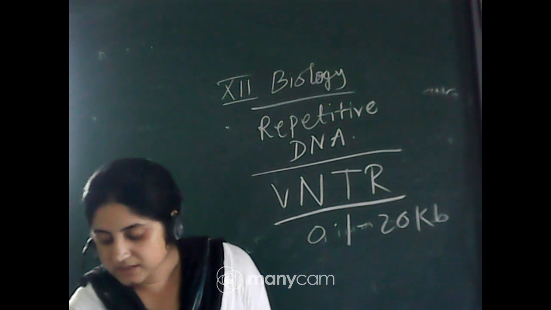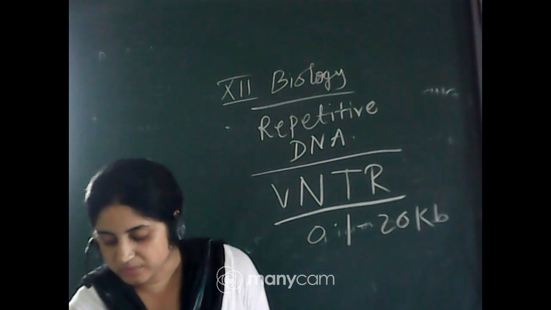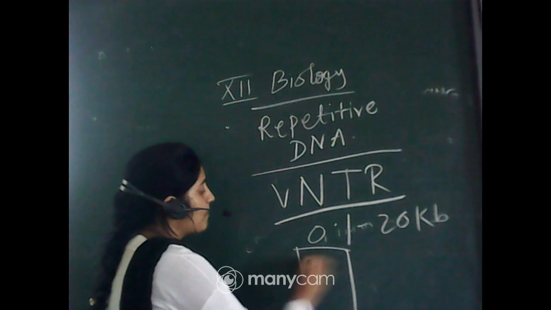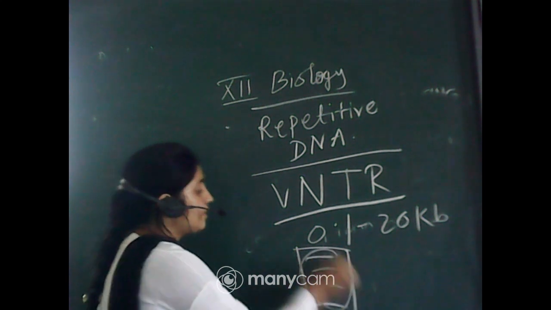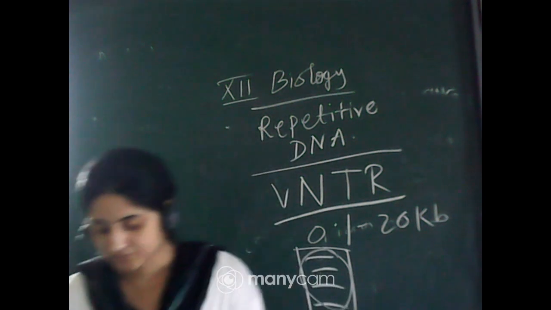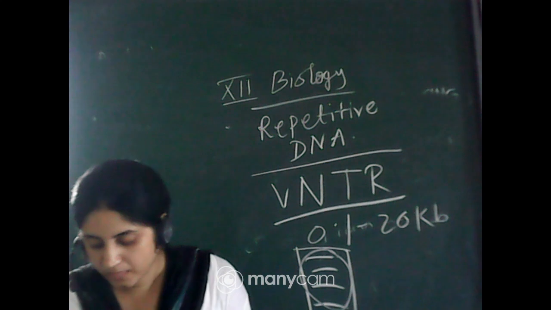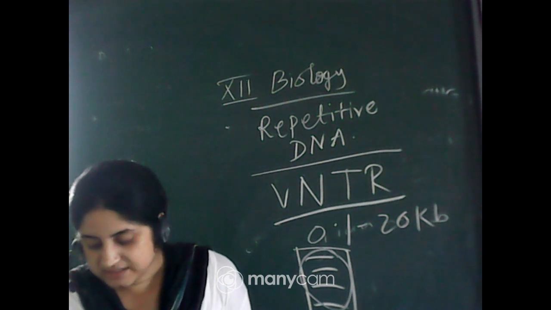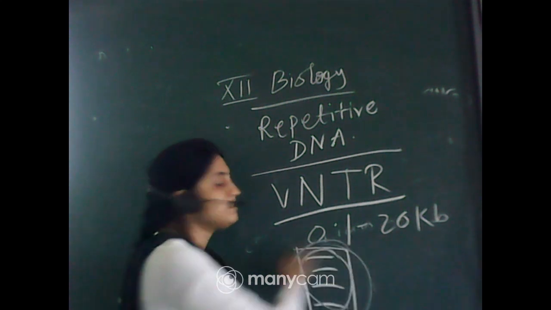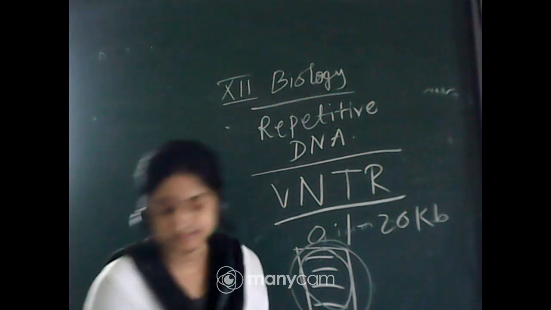After hybridization with the VNTR probe, the autoradiogram gives many bands of different sizes. In the DNA fingerprint, you can see these bands, and by these bands you can identify parental characteristics. The bands give a characteristic pattern of the individual's DNA. These bands show which characteristics are present in the individual and which are present in their parents.